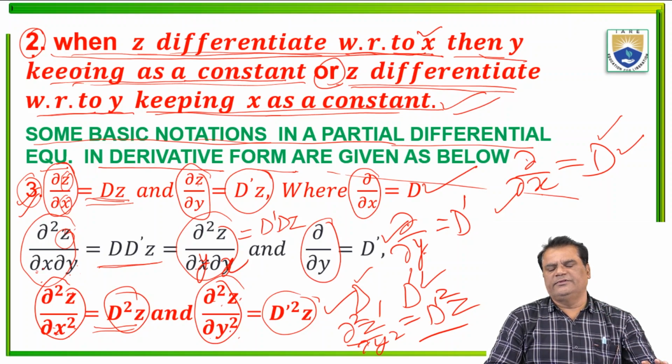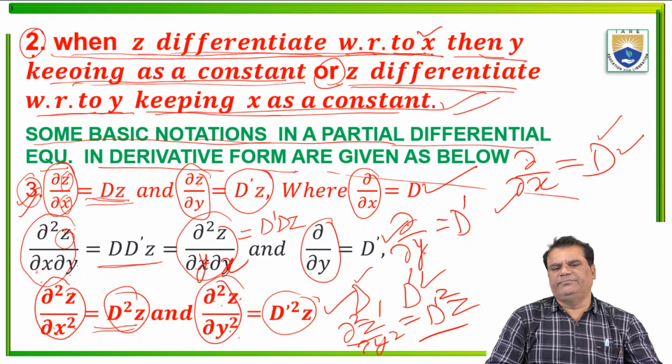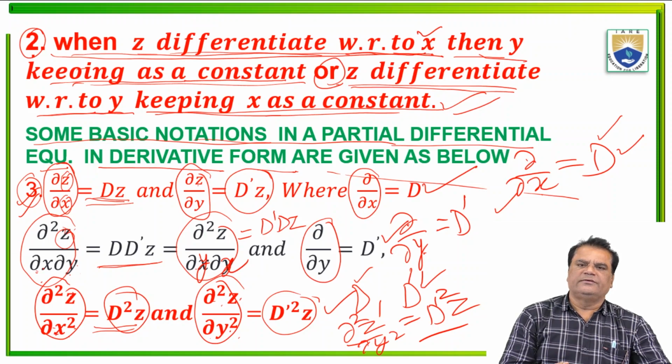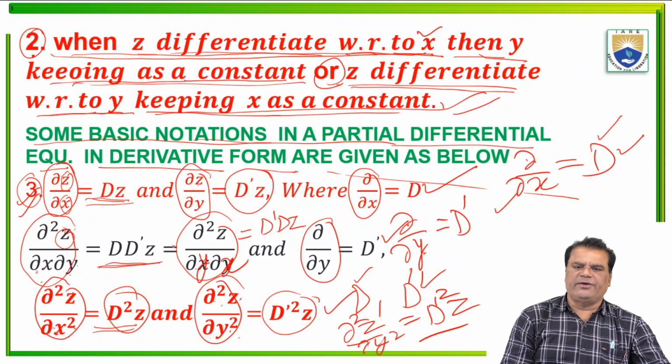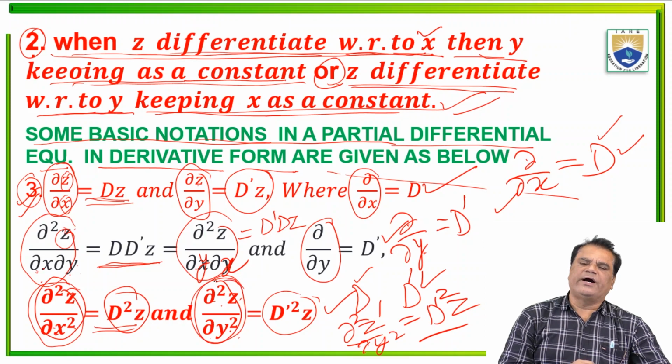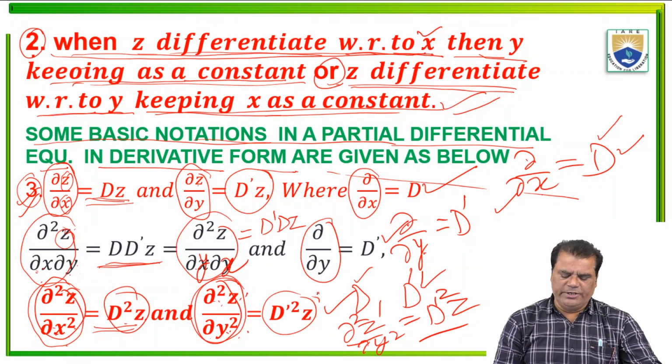This is the first order and first degree derivative. Next, the second order and first degree derivative with respect to x and y is represented by D D dash z or D dash D z. Both are the same. Next, the second order derivative with respect to x, dou 2z over dou x2, is D square z, and dou 2z over dou y2 is D dash square z. Okay.